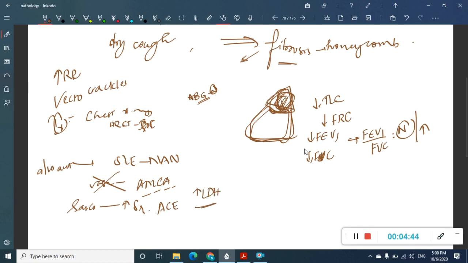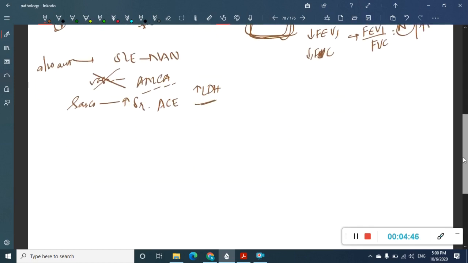Then you can also do a chest x-ray, and in the chest x-ray you see a bibasilar reticular pattern, and along with that you see honeycombing. I'll show you all the images also. Now, how are you going to treat it?